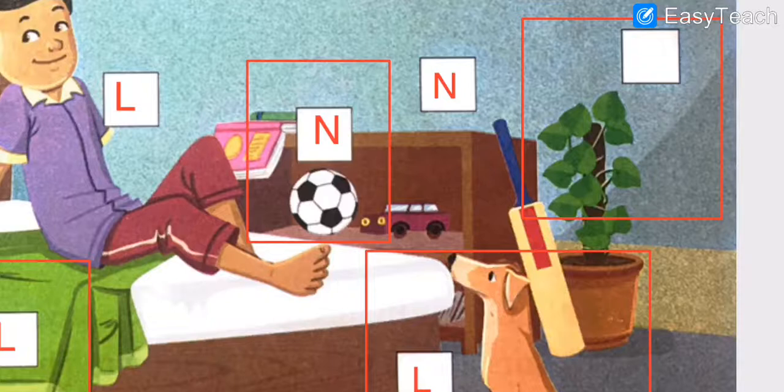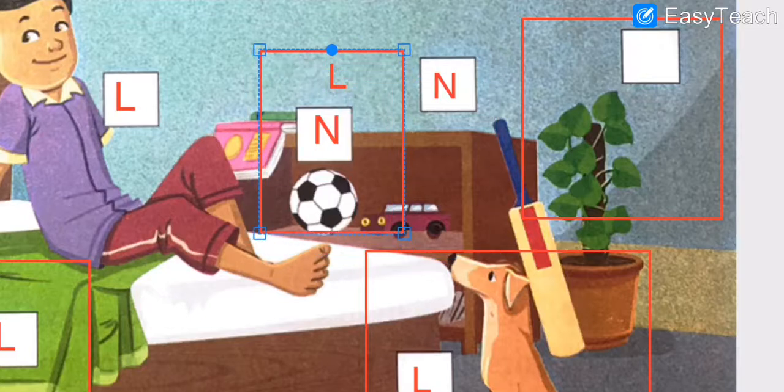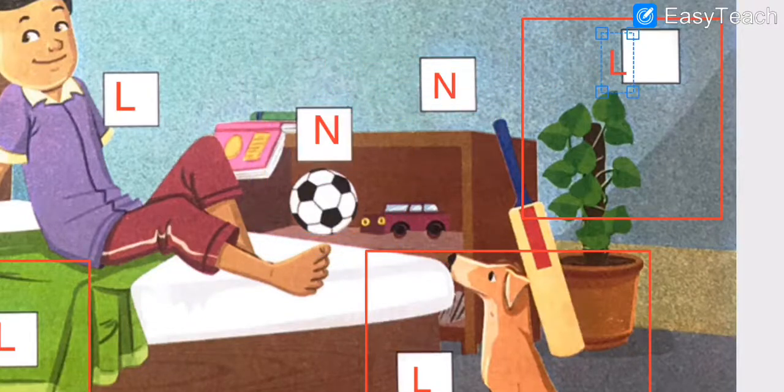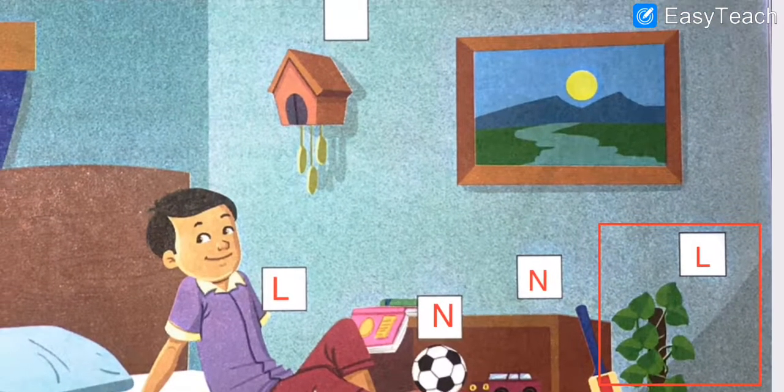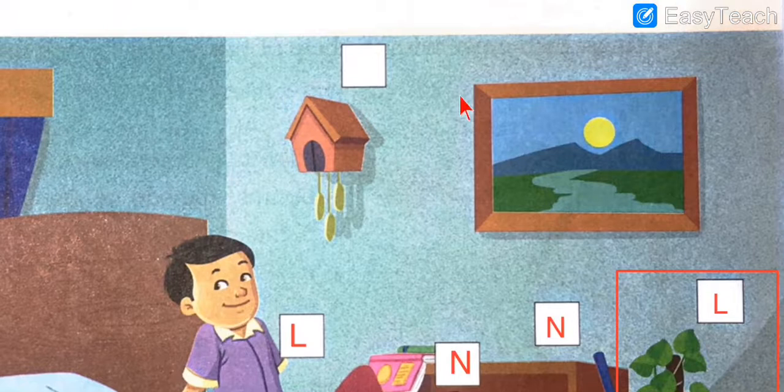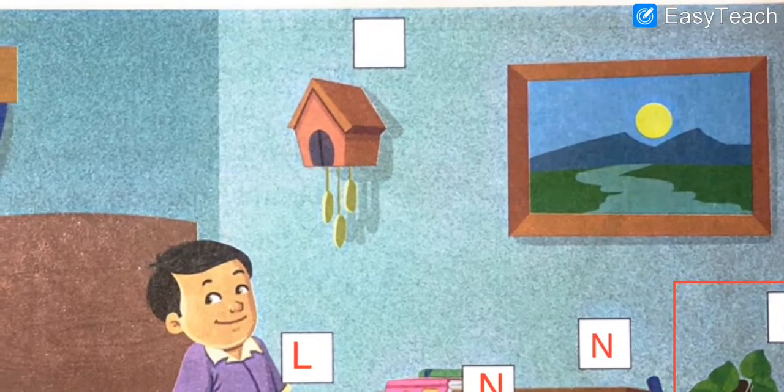Are they categorized as a living thing or non-living thing? So plants are also obviously a living thing. So we will write L over there. So I have placed L near the plants because plants are obviously a living thing. Now let us go to the last box in the picture.